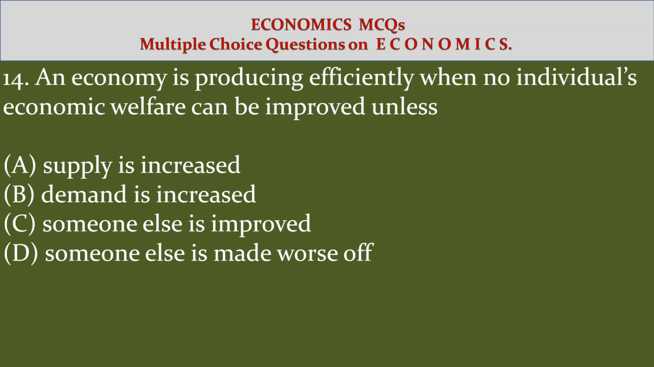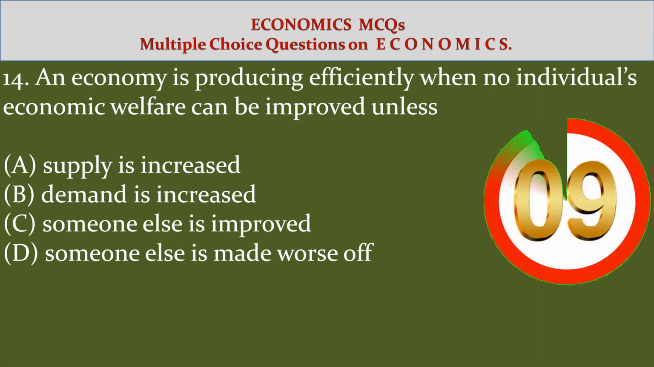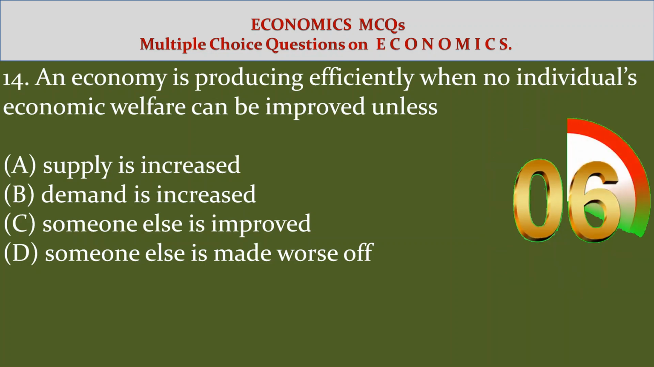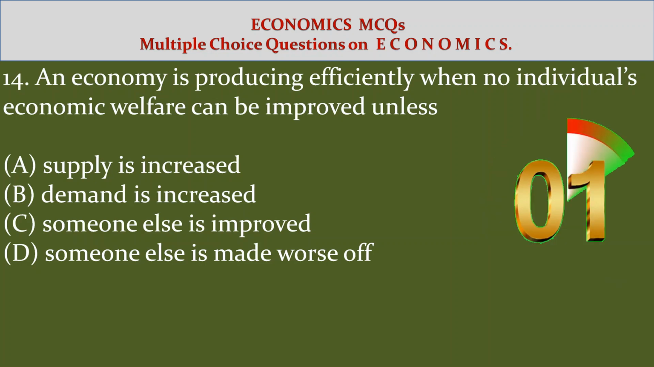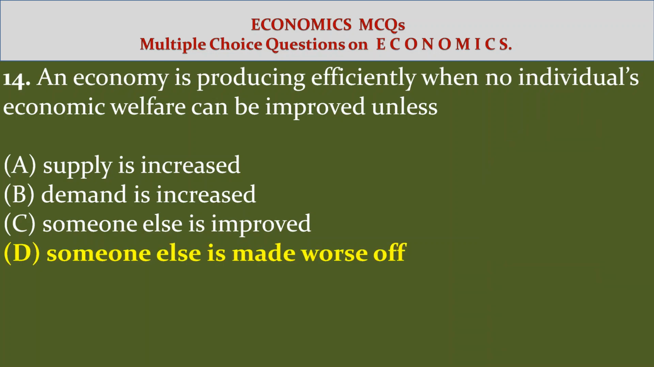14. An economy is producing efficiently when no individual's economic welfare can be improved unless: Option A, supply is increased. Option B, demand is increased. Option C, someone else is improved. Option D, someone else is made worse off. Answer Option D, someone else is made worse off.